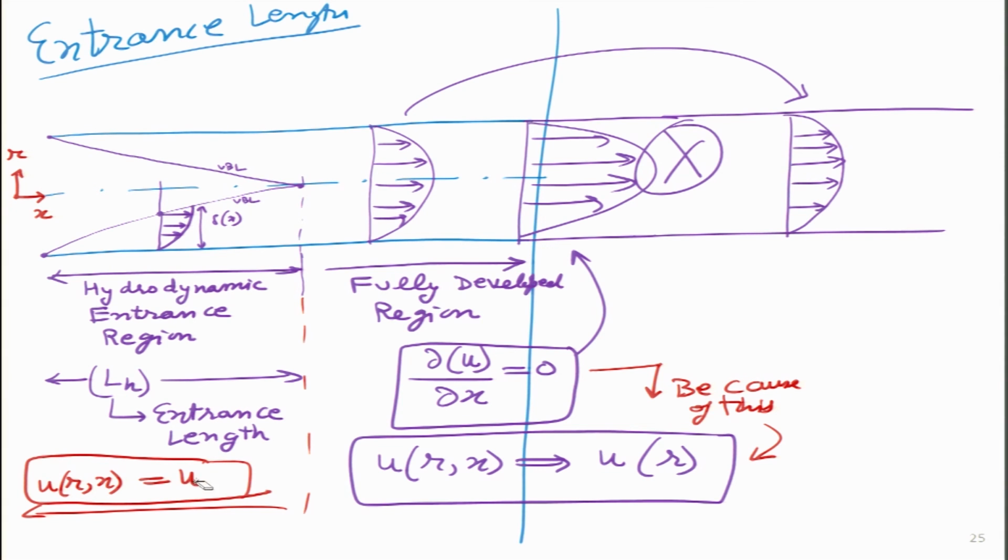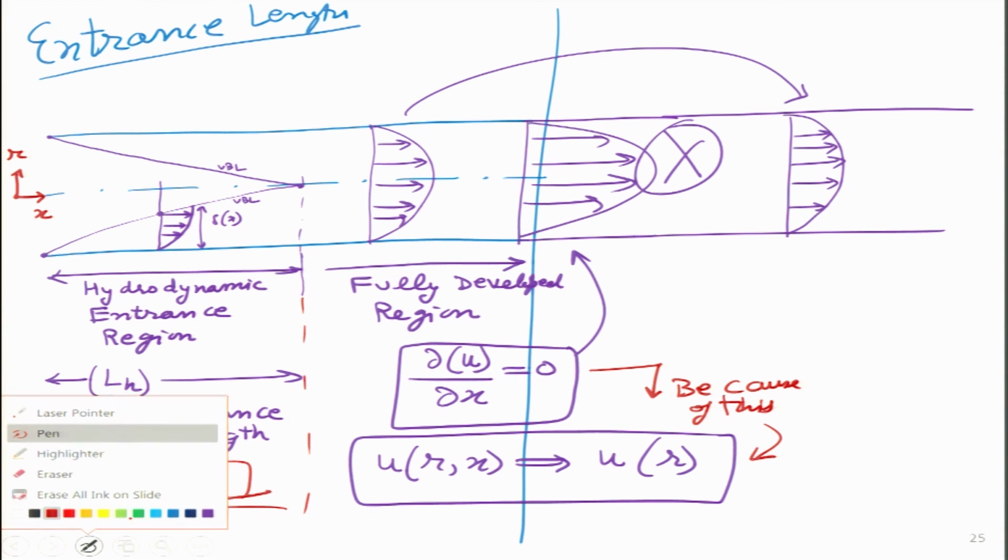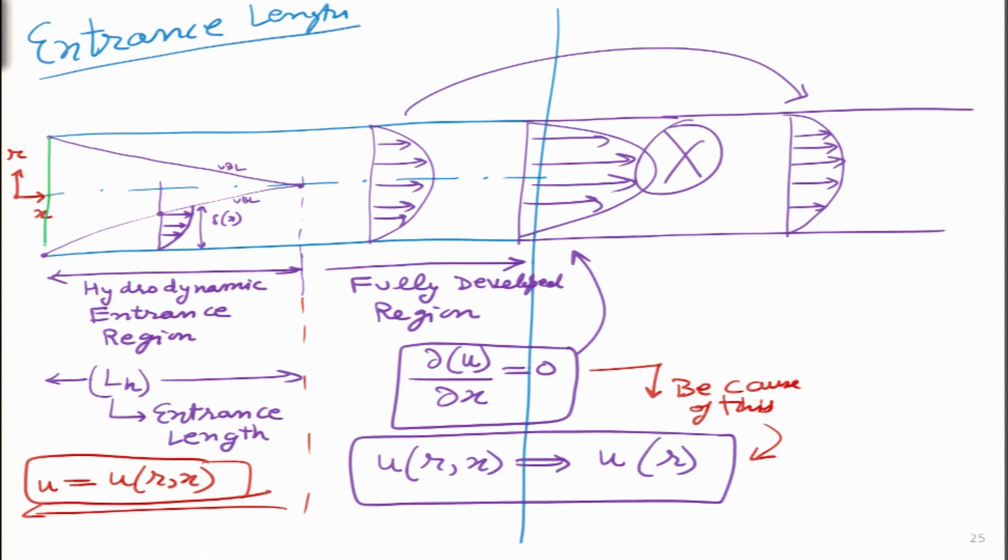Or maybe I will read the other way around, that u is a function of r and x, which means what I was drawing over here. Usually when flow enters the pipe, the inlet velocity profile is uniform, because in this inlet region there is no boundary layer, since there is no pipe over there.